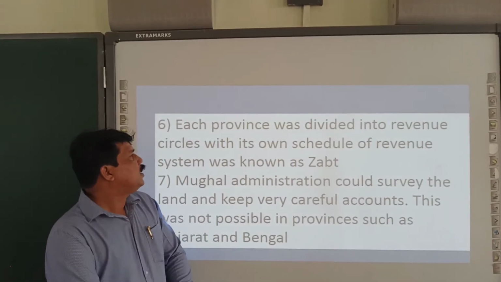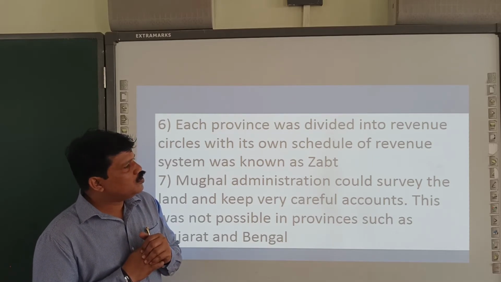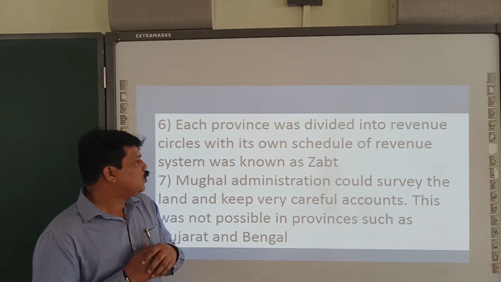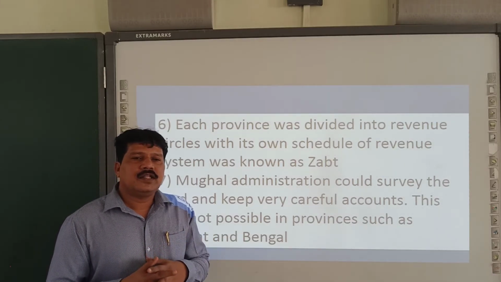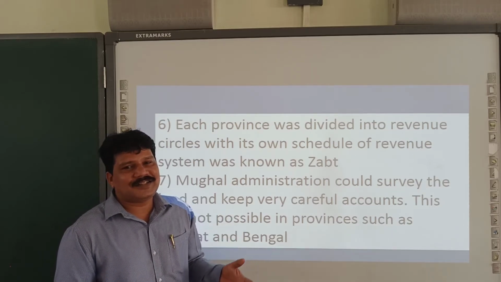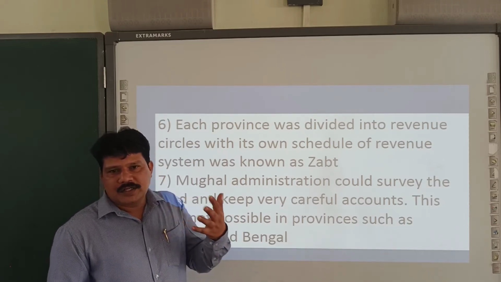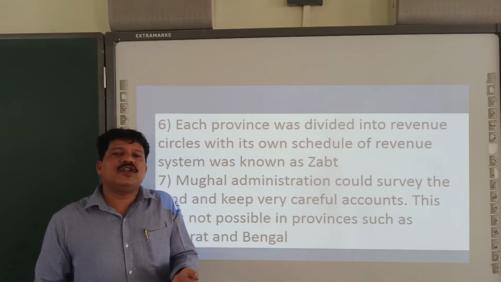What is the sixth point? Each province was divided into revenue circles with its own schedule of revenue system known as jama. Now what happened? They divided the entire administration into revenue circles. What today we call a district. A district is a revenue circle. District, tahsils or taluks, then villages. These are all revenue circles.